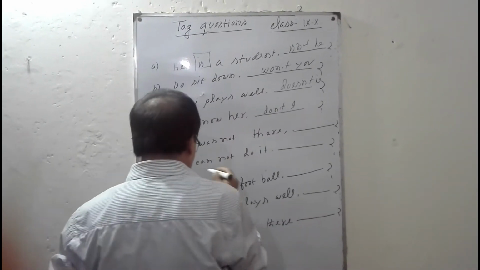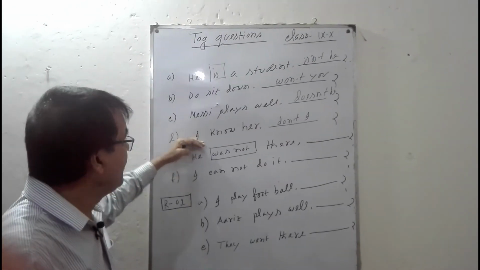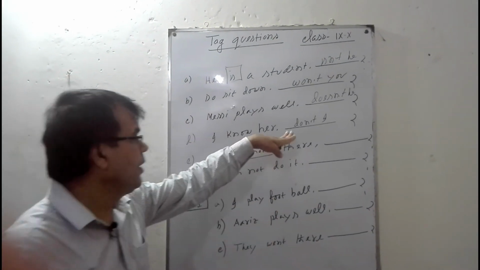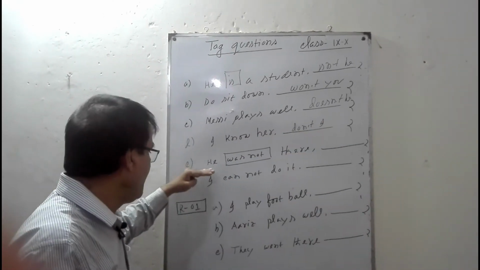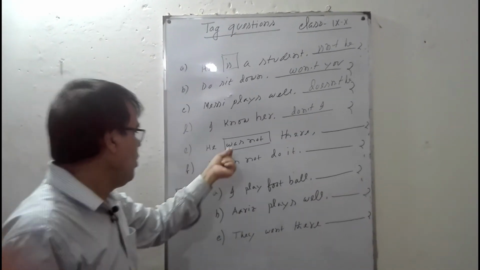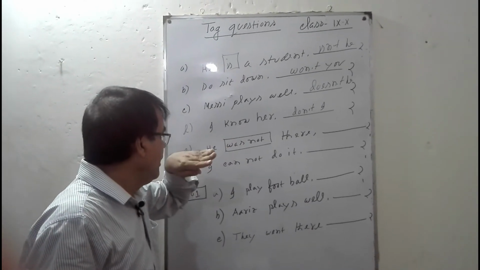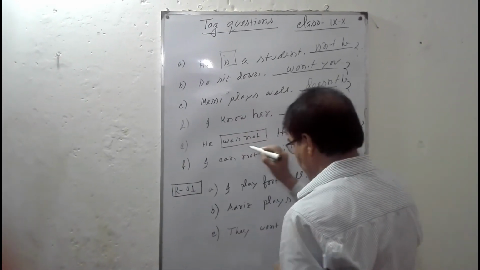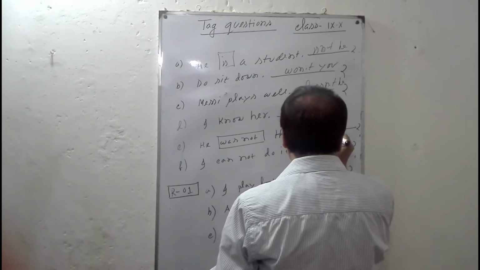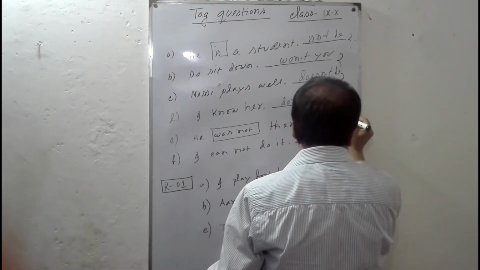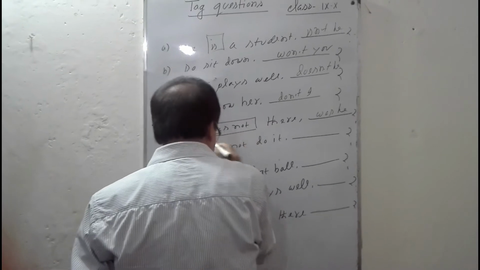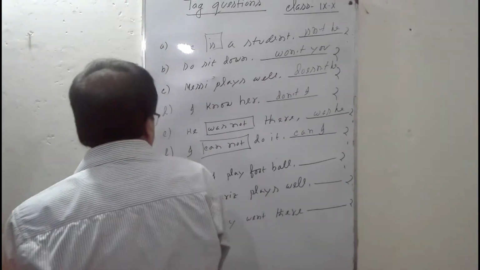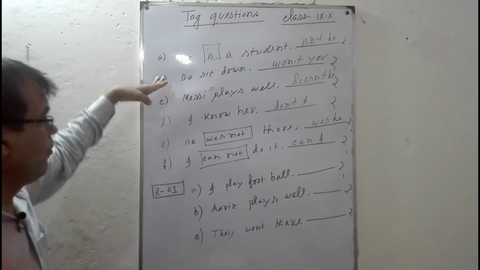He was not there. When the statement or main clause is positive, the tag question will be negative. When the main clause or statement is negative, the tag question will be positive. He was not there, was he? I cannot do it, can I? These are examples of tag questions.